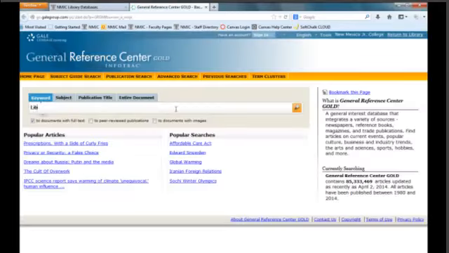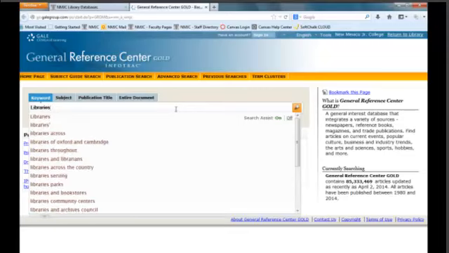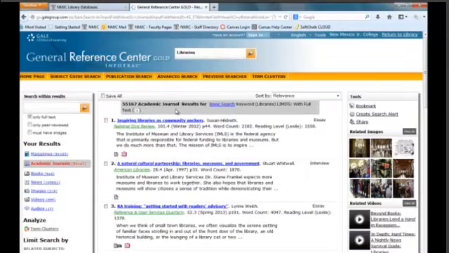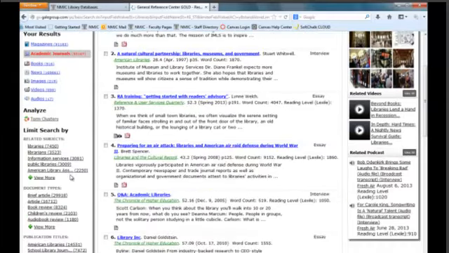Type in your search and hit enter. This will give you a list of results. For this particular search, we have over 55,000 academic journal results. We could also limit this to magazines, books, news, images, videos, or audios.